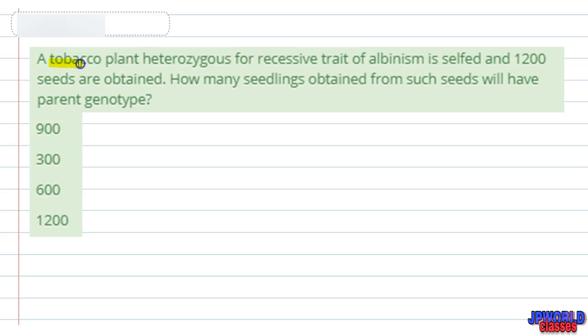Hello students, the question says that tobacco plants are heterozygous for the recessive trait albinism and are selfed, and 1200 seeds are obtained. How many seedlings from such seeds will have a parental genotype? So if we talk about the question, it is saying that we have a tobacco plant heterozygous for a recessive trait of albinism.